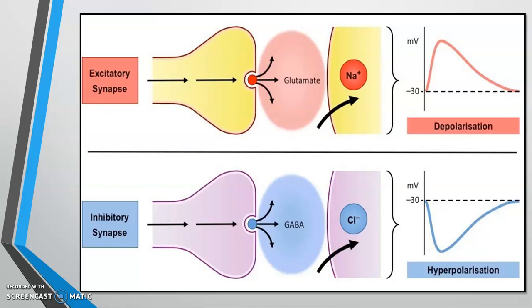Whereas at inhibitory synapse, the transmission is mediated by GABA through chloride channel. Here it causes hyperpolarization and hence overall effect is inhibitory. So obviously sedative and hypnotic drugs will act through GABA neurotransmitter because their role is to produce sedation or calmness.